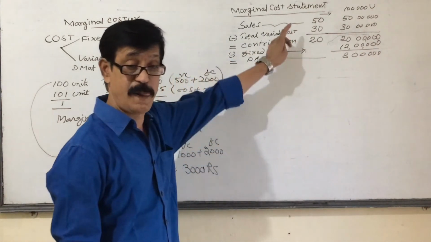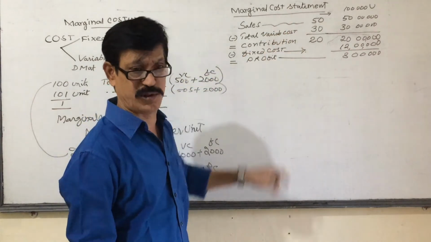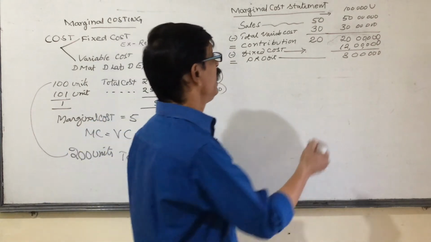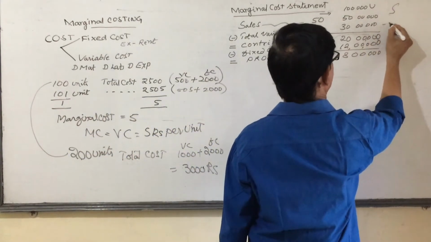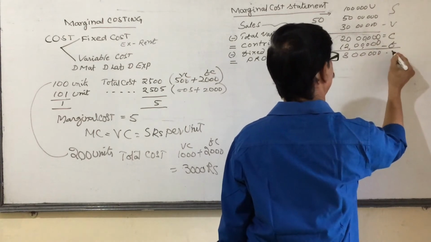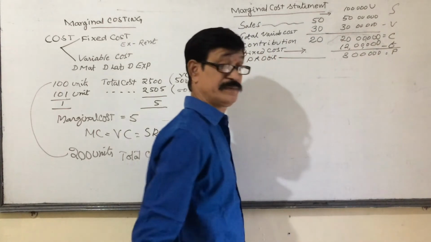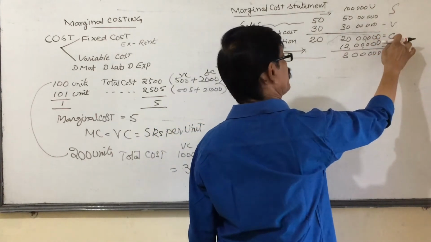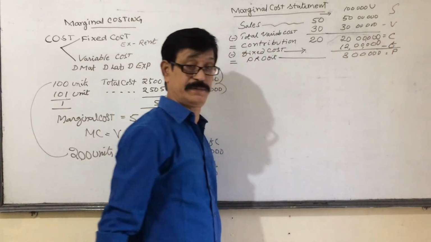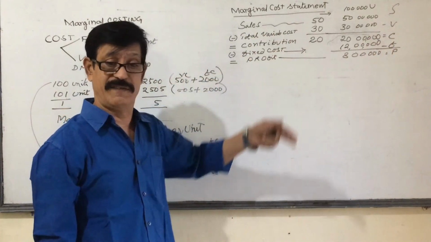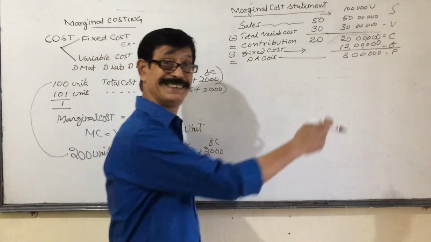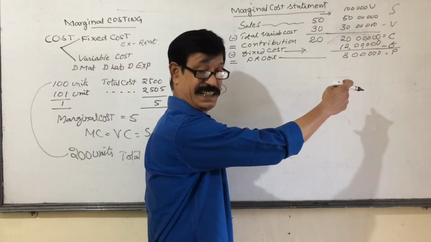All of you once again. Sales minus total variable cost is equal to contribution, minus fixed cost is equal to profit. S minus V is equal to C. C minus F is equal to P. Sales minus contribution is equal to variable cost. Contribution minus profit is equal to fixed cost. If any two amounts are available, we can get the third amount. Two are there, then the third comes. Well, understand?